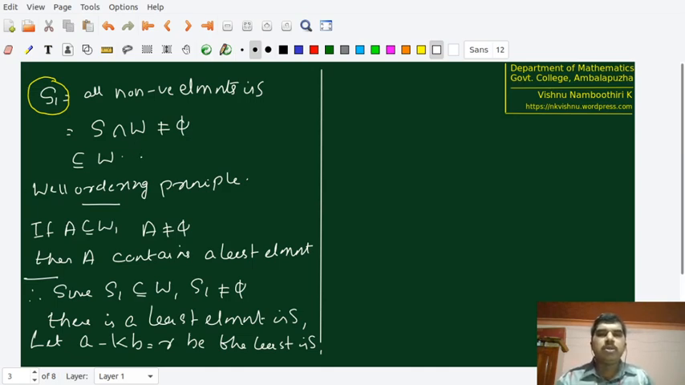Now the questions are remaining to be answered. They are the following. Is r greater than or equal to 0? Yes, because we have chosen r from S1 and S1 is nothing but S intersection W and W is nothing but the set of all non-negative integers. Therefore, r has to be greater than or equal to 0.